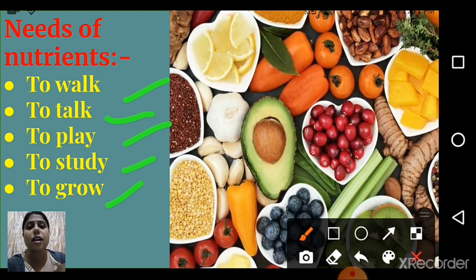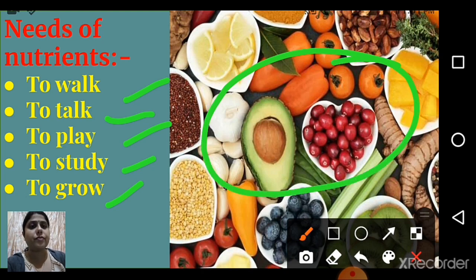These all are our day-to-day activities. For doing these activities, we need some energy. From where do we get such energy? We get all this energy from food. Whatever food we eat, from that food we get energy, and ultimately we get nutrients from our food.